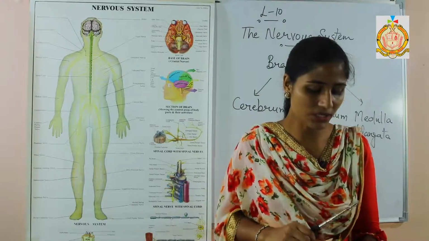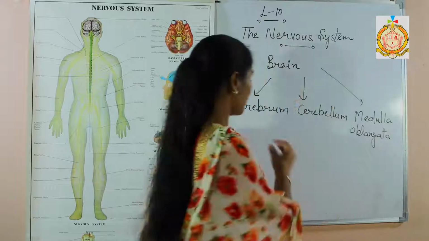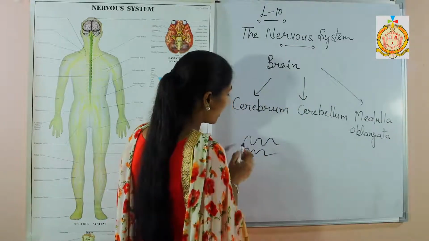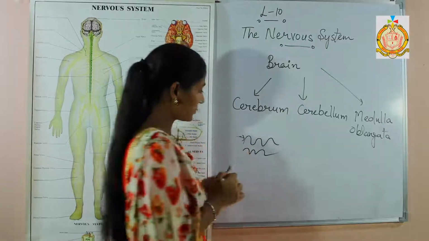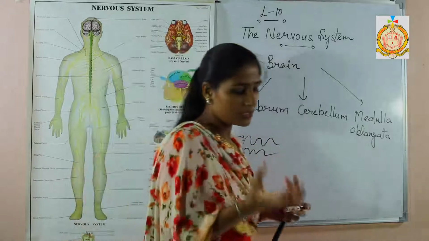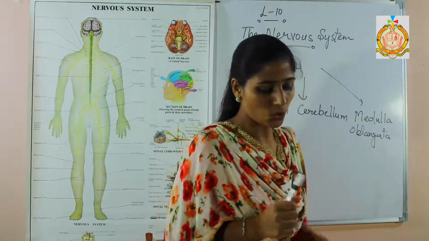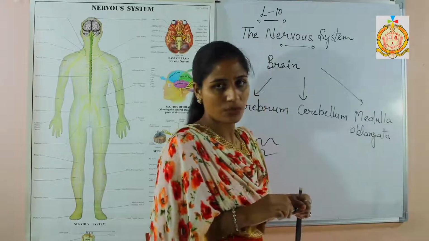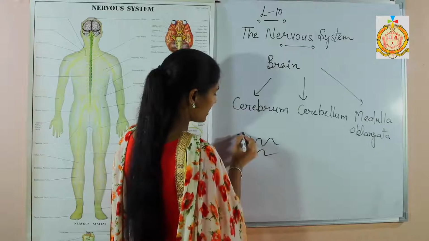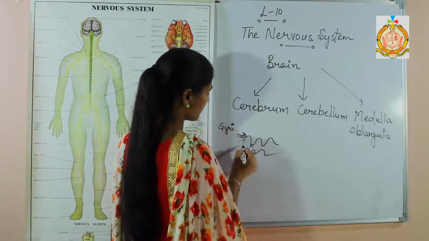As well as that, the convolutions have grooves and folds. In the cerebrum the grooves are present like this. The outer ridges of the convolutions are known as the gyri, and the lower ones, the grooves of those convolutions, are known as the sulci. So the grooves are known as the sulci and the ridges as the gyri.